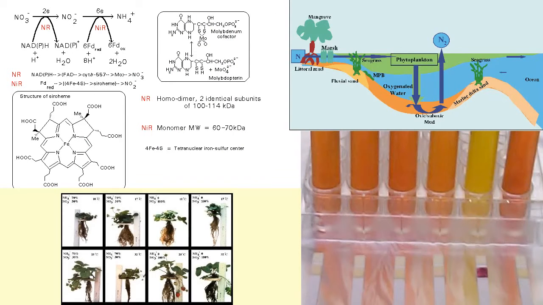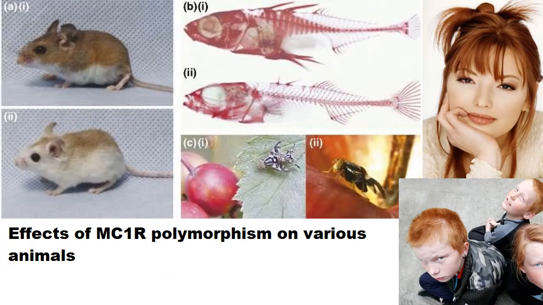A gene which metabolized nitrates very rapidly would be beneficial in a high nitrate environment by preventing toxicity, but bad in an environment where nitrate was hard to come by. In humans, for example, the MC1R gene, that's melanocortin-1 receptor, that affects skin and hair coloration also plays a role in metabolizing some anesthetics.